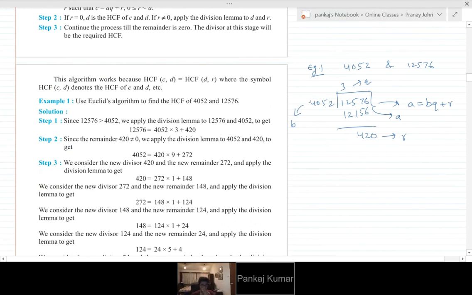Now again we'll repeat the steps. We'll take this as our A and R as B. Now try that.